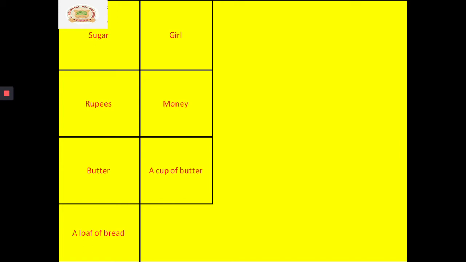The next one is gold. You cannot count gold. Yes or no? We cannot count the gold. You cannot say I have 1 gold or 2 golds. So that is also uncountable. The next one, apples.